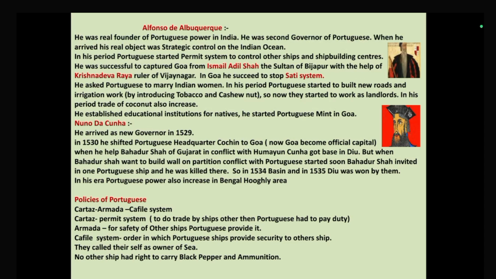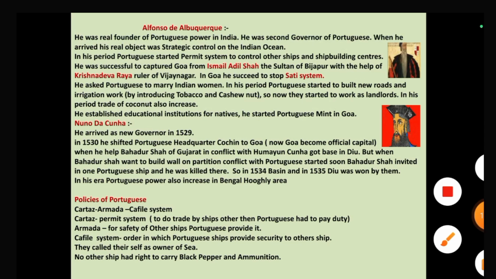Armada: for the safety of other ships, the Portuguese provided the Kafila system, an order in which Portuguese ships provided security to other ships. They called themselves owners of the sea. No other ship had the right to carry black pepper and ammunition in the Portuguese area. So this is about the Portuguese power.